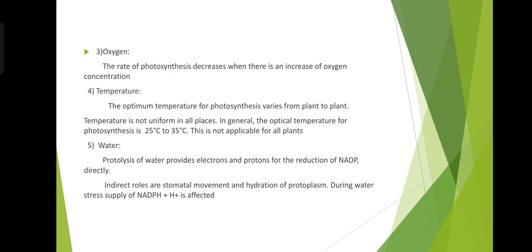Temperature. The optimum temperature for photosynthesis varies from plant to plant. Temperature is not uniform in all places. In general, the optimal temperature for photosynthesis is 25 degrees Celsius to 35 degrees Celsius. This is not applicable for all plants. Water. Photolysis of water provides electrons and protons for the reduction of NADP directly. Indirect roles are stomatal movement and hydration of protoplasm. During water stress, supply of NADPH plus H plus is affected.